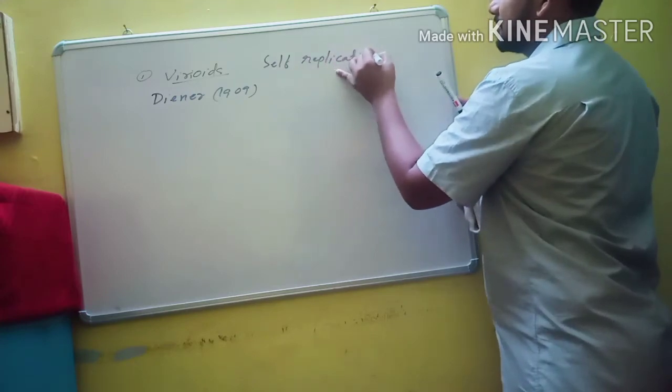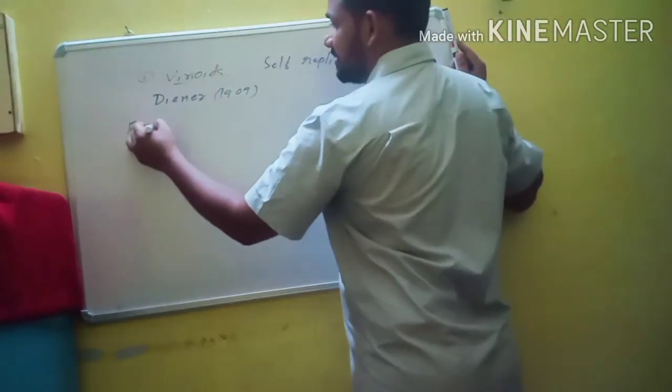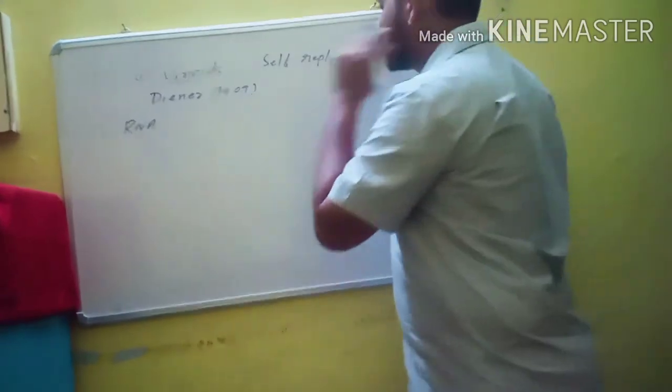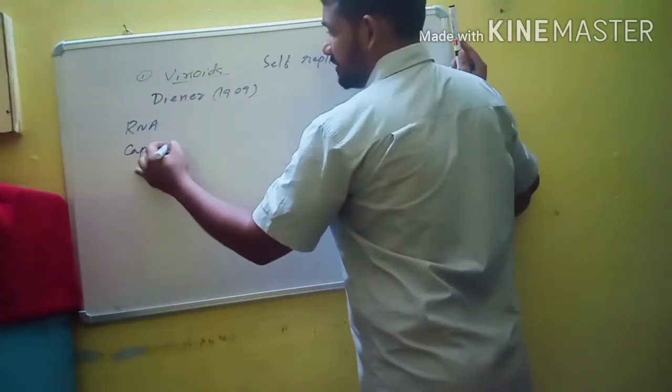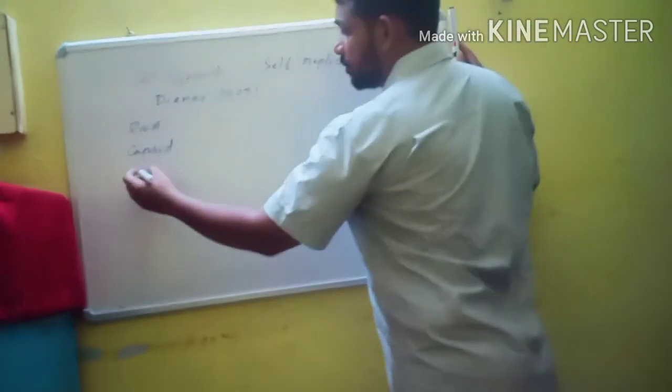Viroids usually contain RNA as genetic material, and a protein coat or capsid is absent. In viroids the capsid is absent, but they can cause diseases in only plants.